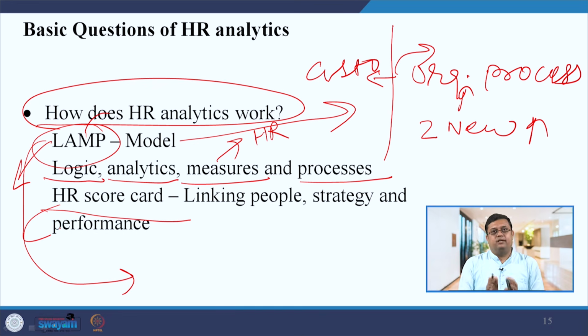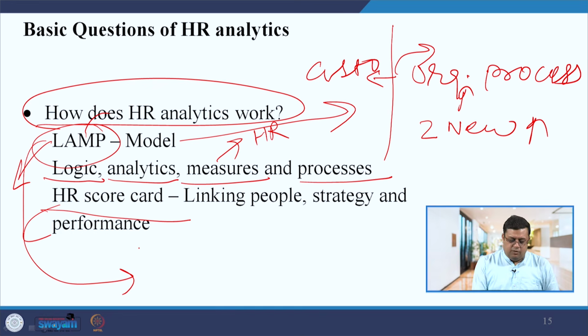The first and most important thing, before applying any analytical tool, is that you should be very clear about your logic: what and why you are doing this particular analysis. If you have this answer, then go ahead, measure it, process it and make a decision related to that particular problem. If you remember, I suggested a way to apply this in the organization.